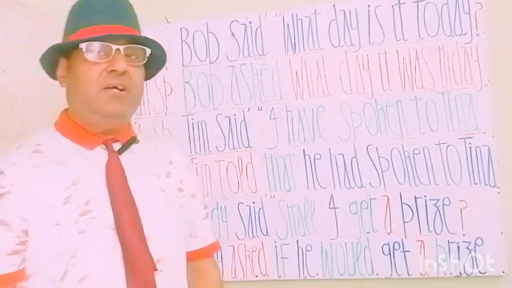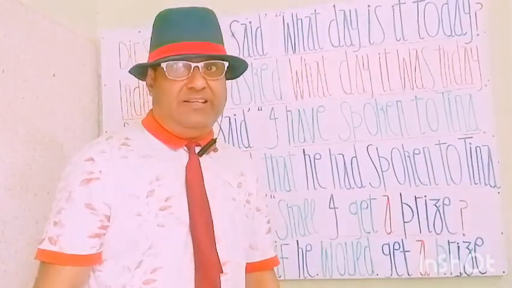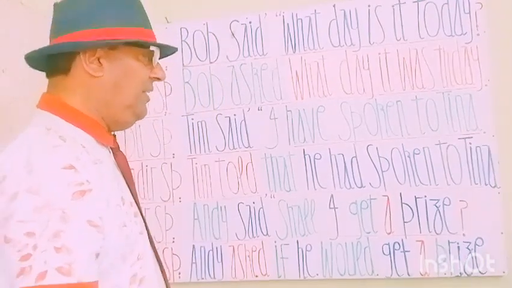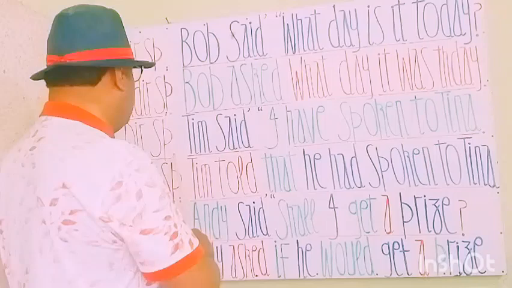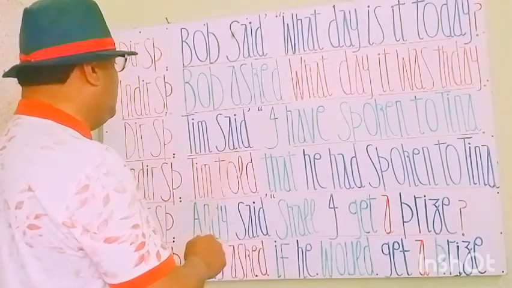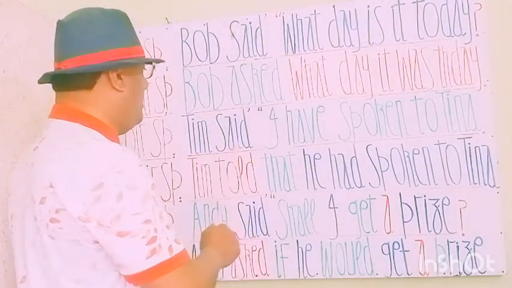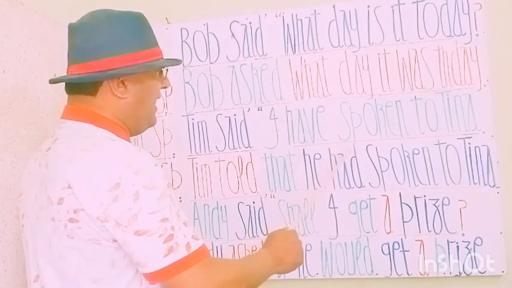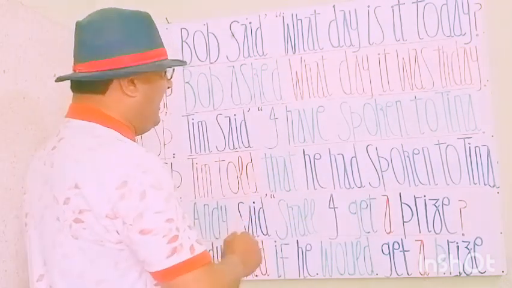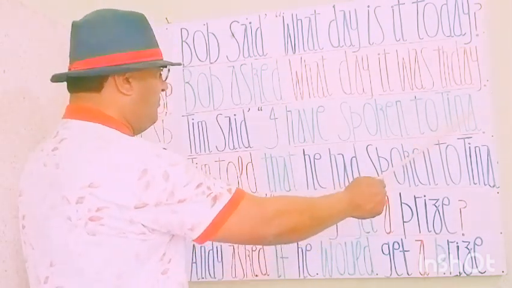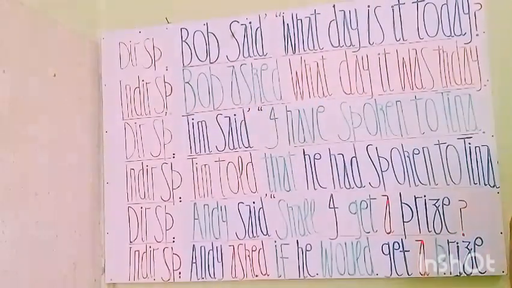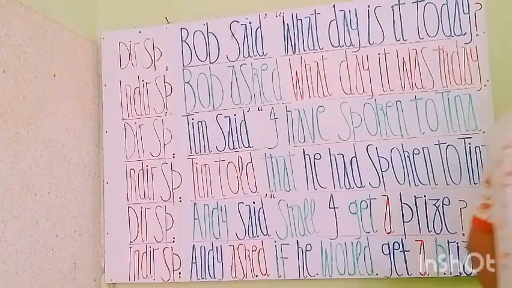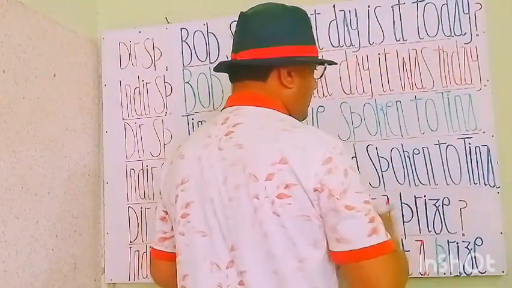Okay my students, let's move to the next statement in direct speech. आइए direct speech के अगले जुमले को देखते हैं. You see my students, the next direct speech statement is Tim said, comma, inverted comma, start, I have spoken to Tina. Commas close. Tim said, Tim ने कहा, I have spoken to Tina. मैं टीना से बात कर चुका हूँ.